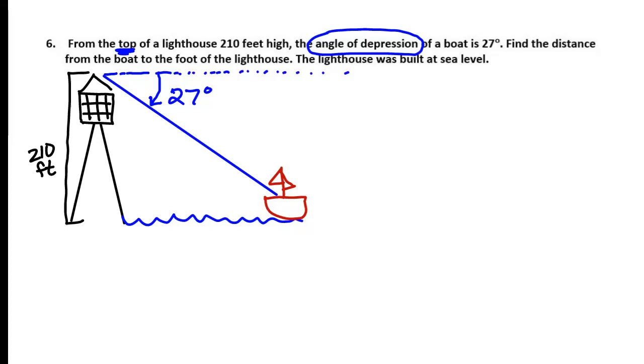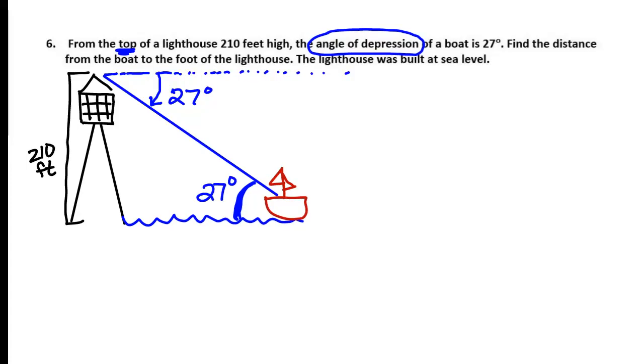So what other angle would be 27 degrees? The other corner down by the boat right here. Anytime we have an angle of depression, the other side of it would be the angle of elevation, and it's going to be the exact same amount. So basically, if somebody at the top of the lighthouse has to lower their eyes 27 degrees to see the boat, the person in the boat would have to raise their eyes 27 degrees to see the top of the lighthouse.